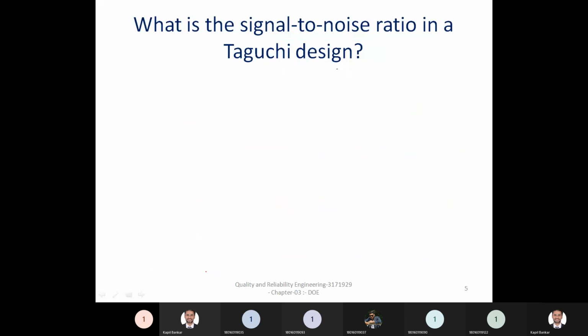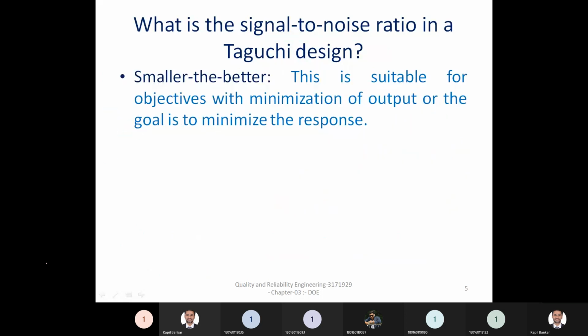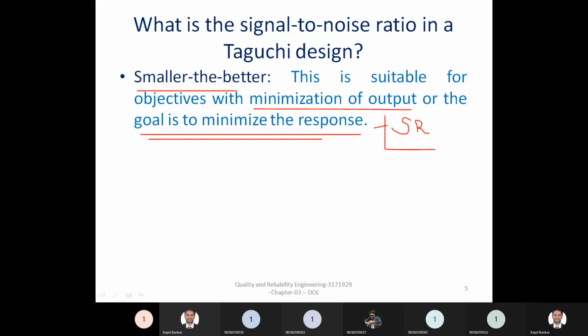And the third one is smaller the better. Smaller the better means your problem is minimization, minimization of output, or your goal is to minimize the response. Suppose your response is surface roughness. Obviously, you must reduce this surface roughness. So this is called a minimization problem.